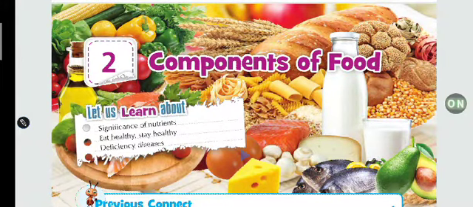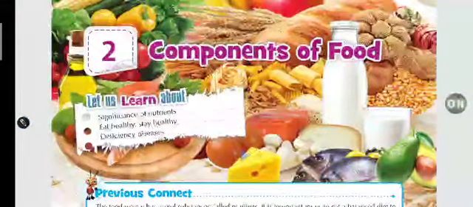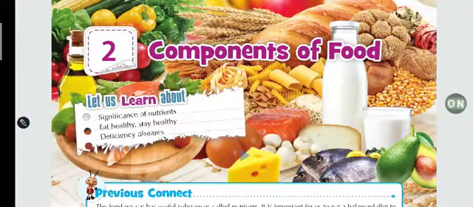So today, dear students, we are going to discuss the second chapter of your science, that is components of food. As you know, in the previous chapter we discussed where food comes from, what the sources of food and the ingredients are, and why food is essential for us. In this second chapter we will discuss components of food.